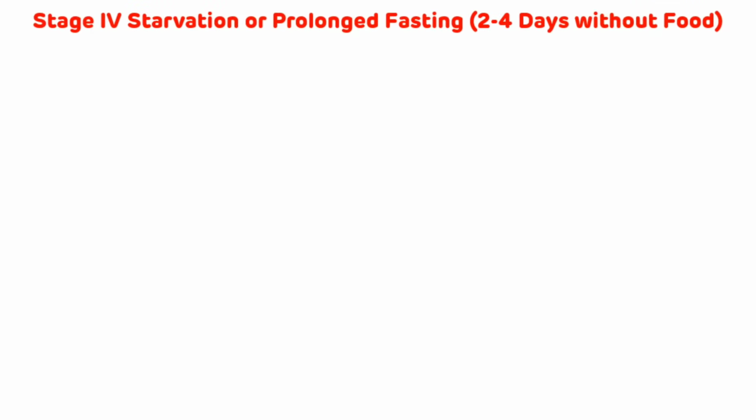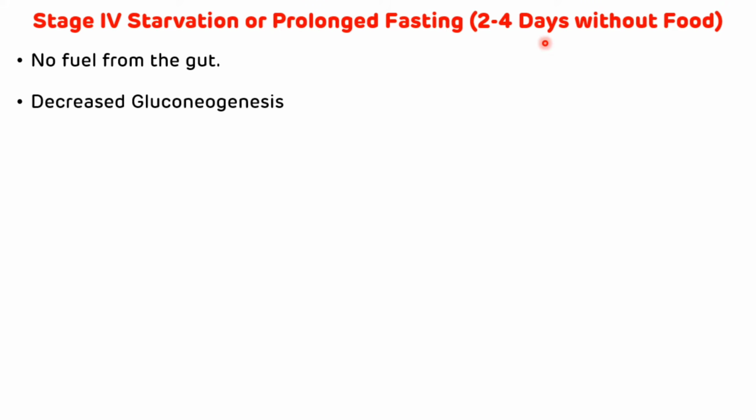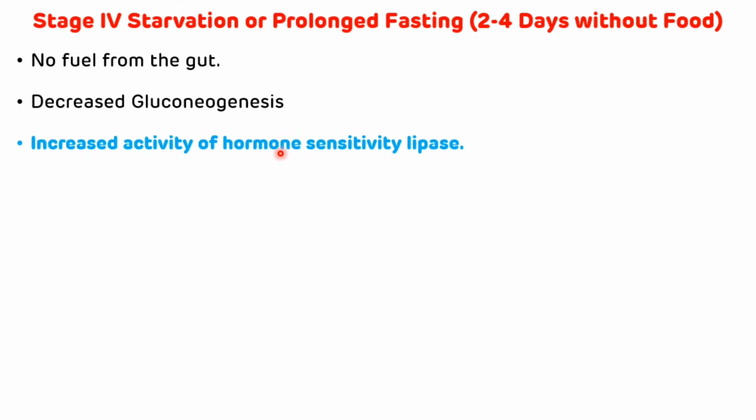Now stage 4, that is starvation or prolonged fasting, which is 2 to 4 days without taking food. There is again no fuel from the gut. There is a decreased gluconeogenesis. There is an increased activity of hormone sensitive lipase, which leads to increased lipolysis, and free fatty acid level rises.